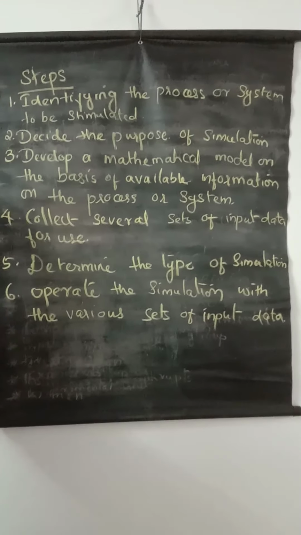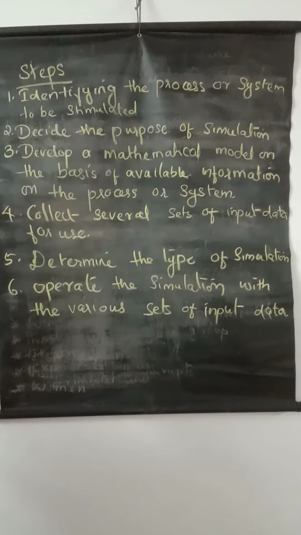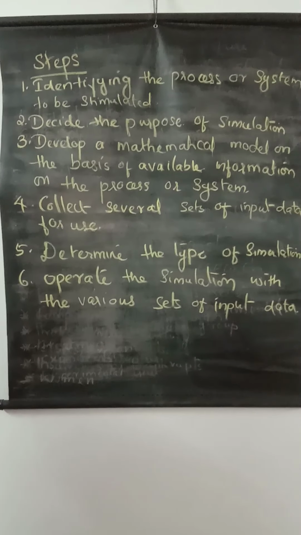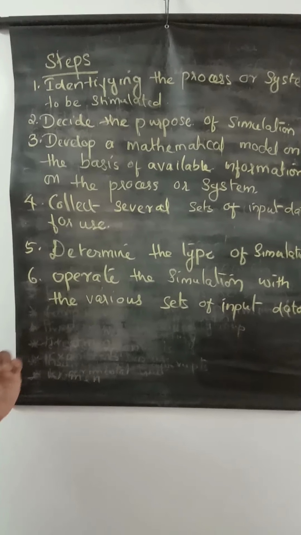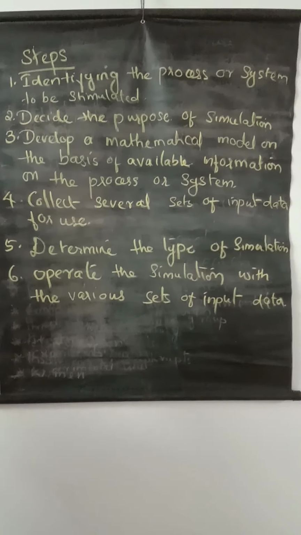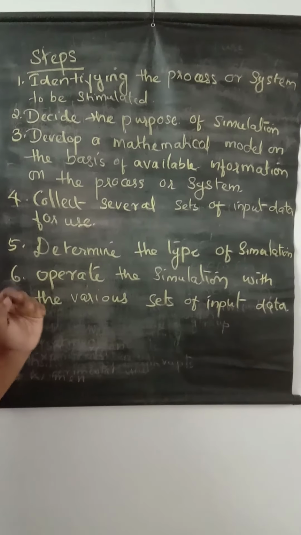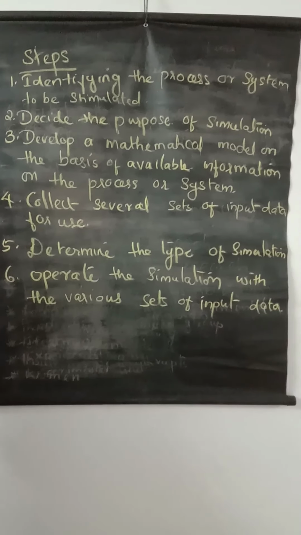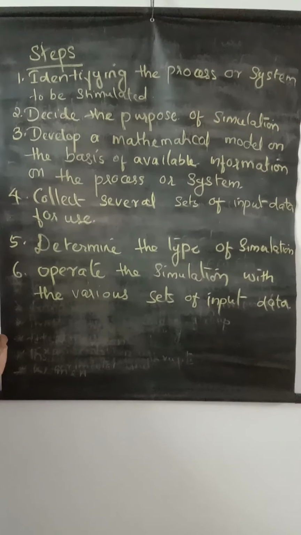Next, develop a mathematical model on the basis of available information on the process or system. Then we have to collect several sets of input data for use.